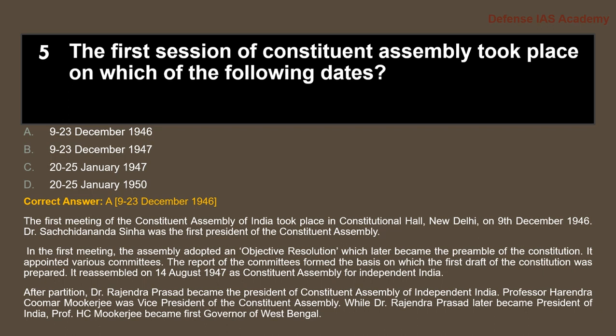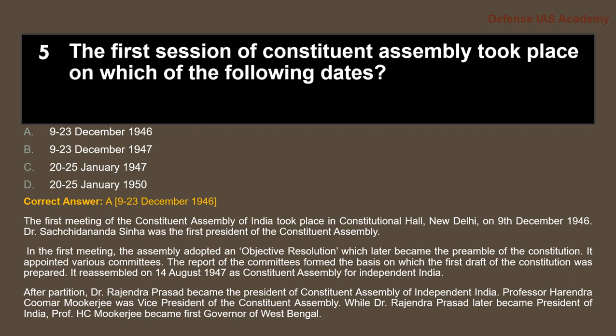The first meeting took place in 1946, on 9 to 23 December. It was held in the Constitution Hall in New Delhi, and Dr. Sachchidananda Sinha was the first president of the Constituent Assembly.